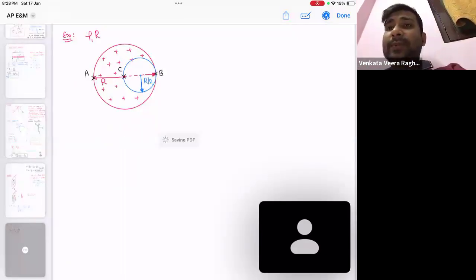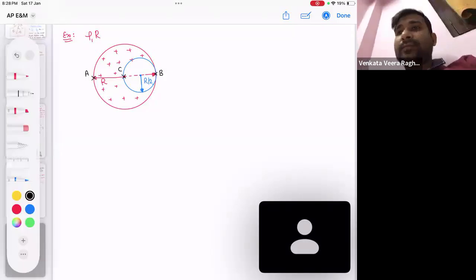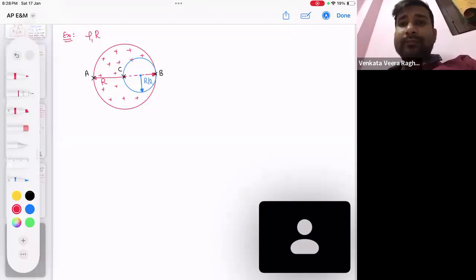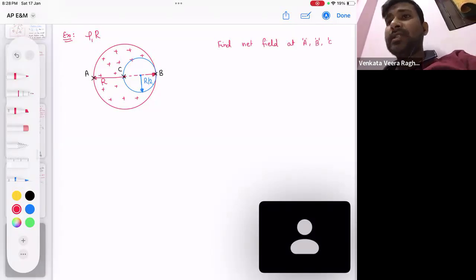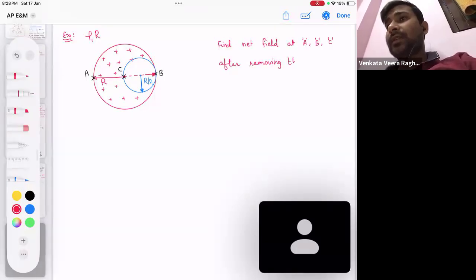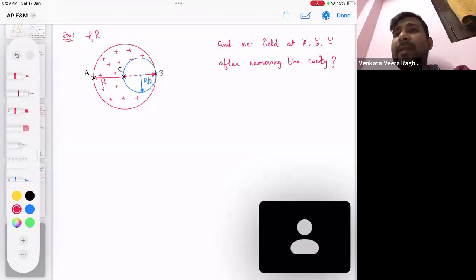There are 3 points given in the question: field at A, field at B, and field at C. Find net field at A point, B point, C point after removing the cavity. Okay, after removing the cavity, what is the field at these points? Please try to calculate. Which point are you calculating first? Tell me.